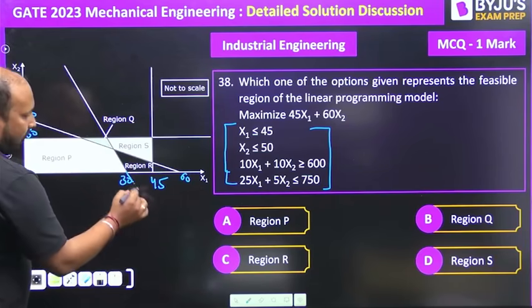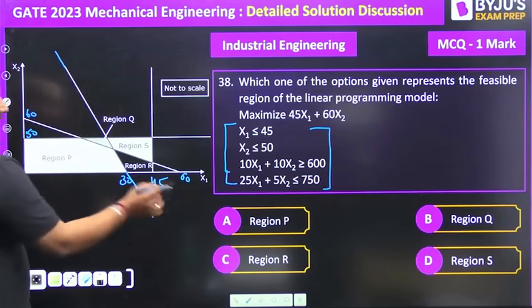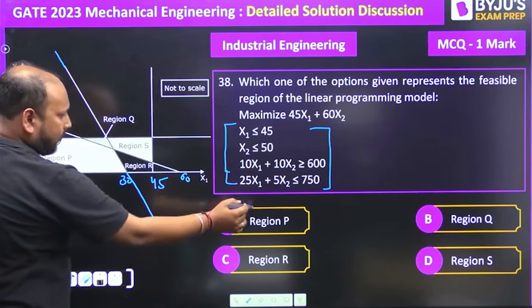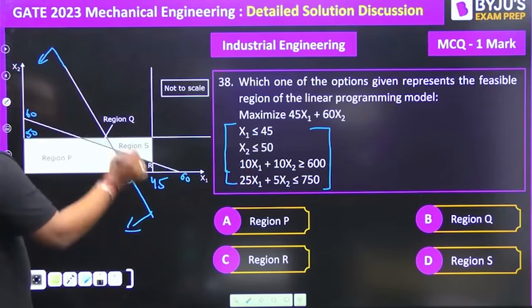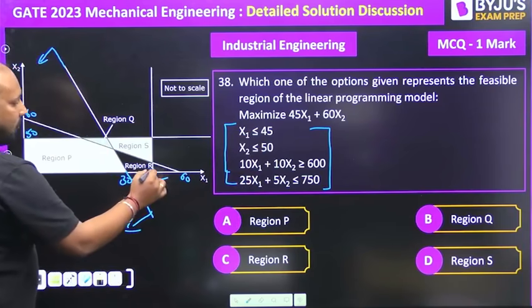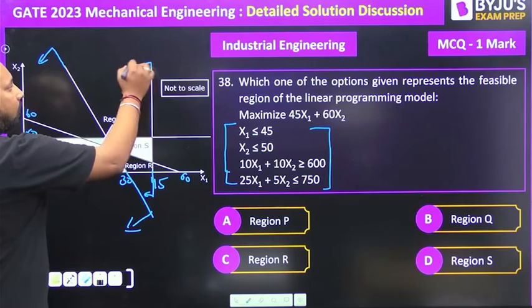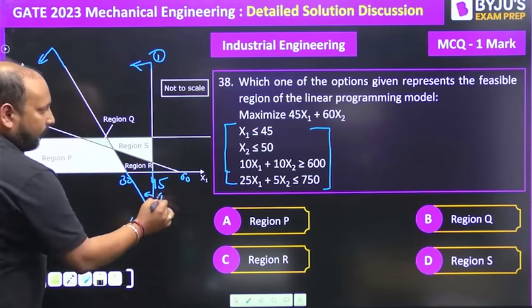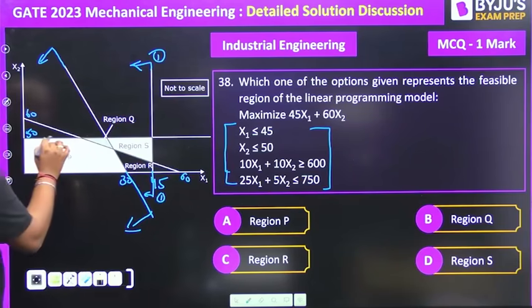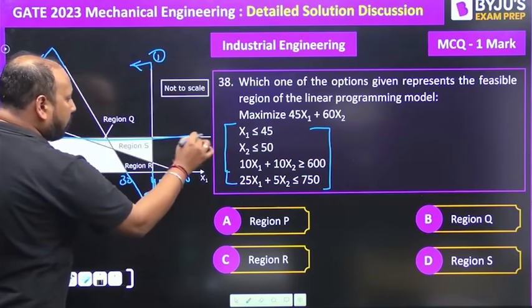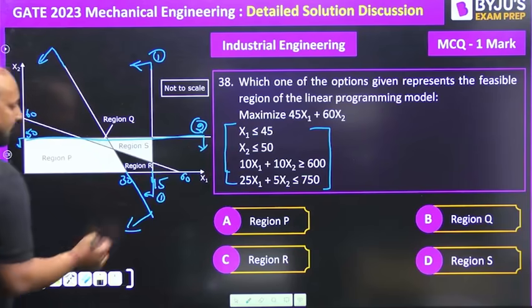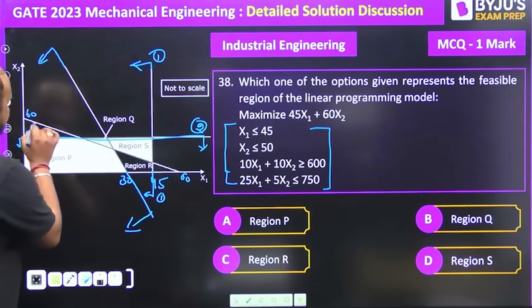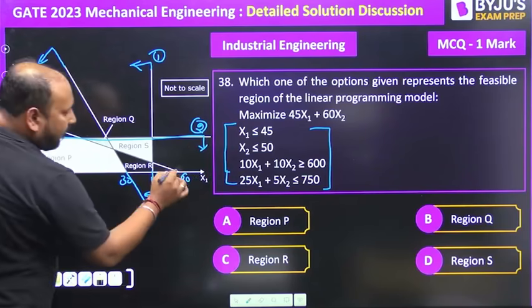Talking about constraint number 1, this is constraint number 1. Constraint number 2 is the 50 line, the lower portion. This is constraint number 2. With 60 and 60, we have this line with the region away from the origin.